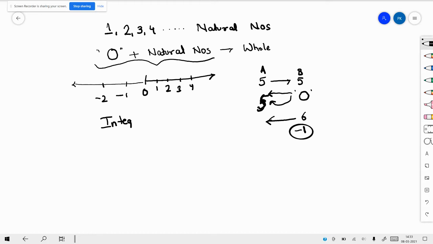These are the things that we have learned in class 7 and 8, but just for a quick revision we are doing it. So first came natural numbers. Natural numbers are all the counting numbers that we are aware of, and then came whole numbers. Whole numbers included 0, and then came integers.